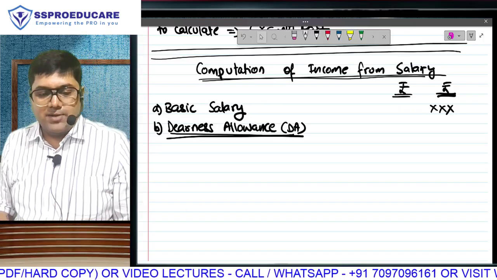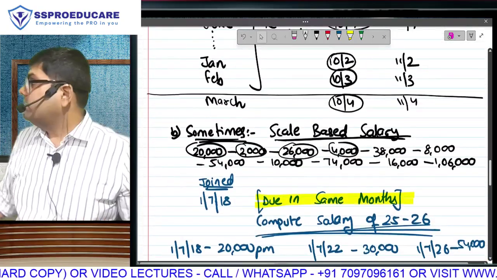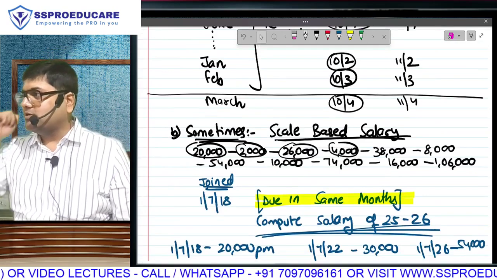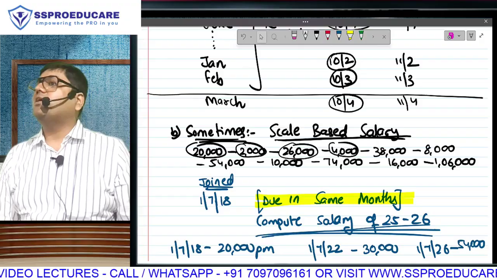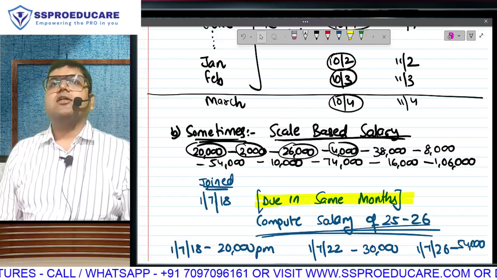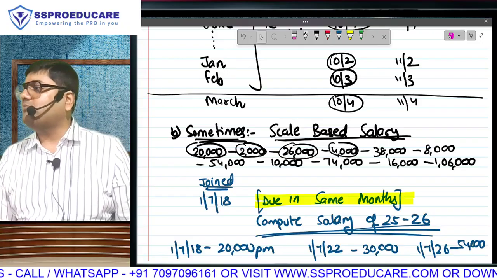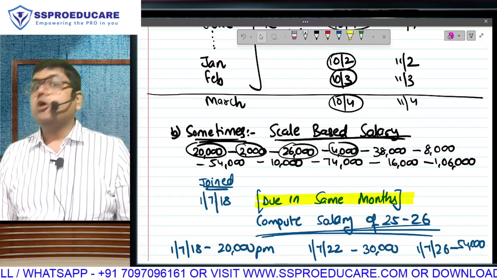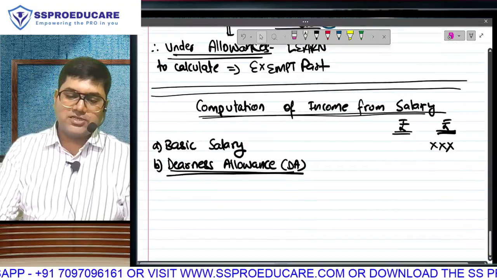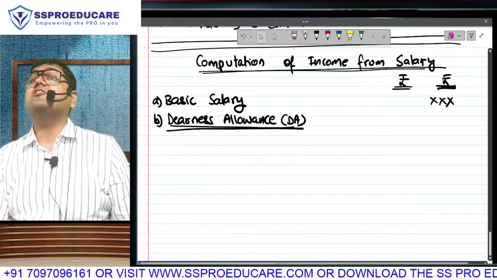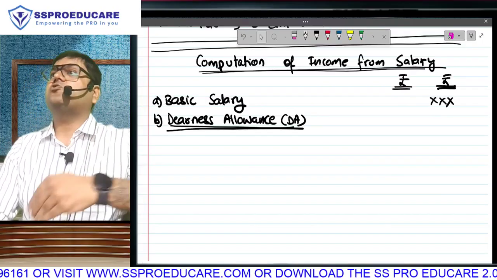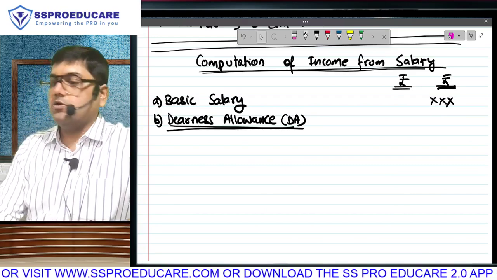Please understand, your employer recruited you at this scale. You were very happy that, sir, 7 years mein I will reach 46,000. But 7 years later, you realize that 46,000 is not actually matching the market inflation. If your increment in salary is not matching inflation in the market, few years mein you'll get poorer day by day. So you request your employer, sir, thank you very much for this monthly salary, but things have become expensive. I am no longer able to meet the cost of living at the same salary, even with the increment. Kindly give me something extra to meet cost of living.